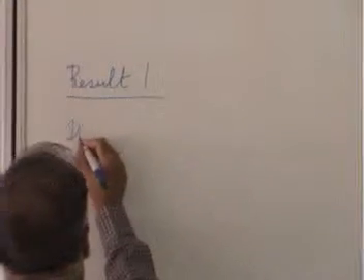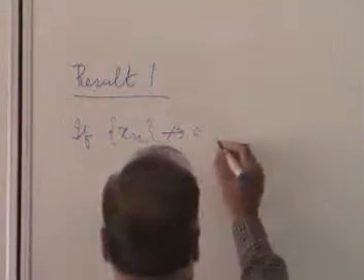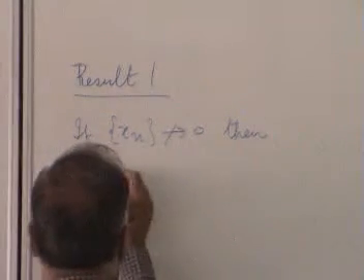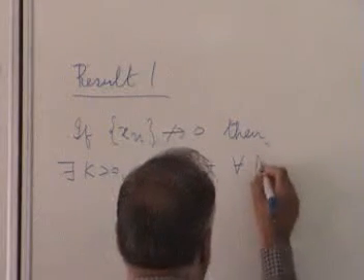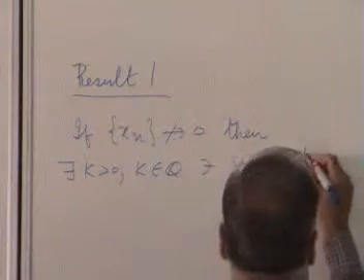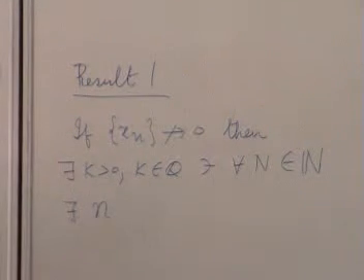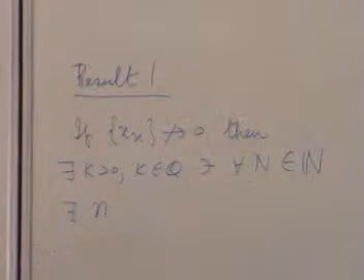If xn does not converge to 0, then there exists k positive, k in Q, such that for every capital N positive integer, there exists some n. This n will depend on this capital N and of course k.